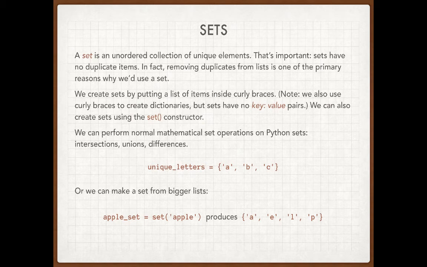If I accidentally listed something like A twice, that's okay. Python would take that out because by definition, a set is only unique elements, right? There's a little function too that I can use, set with parentheses. So I can take a string like the word apple, and if I convert it into a set, you'll notice that I just get the individual letters. That word is made up of the letters A and E and L and P. So it's removed the duplicate P there.